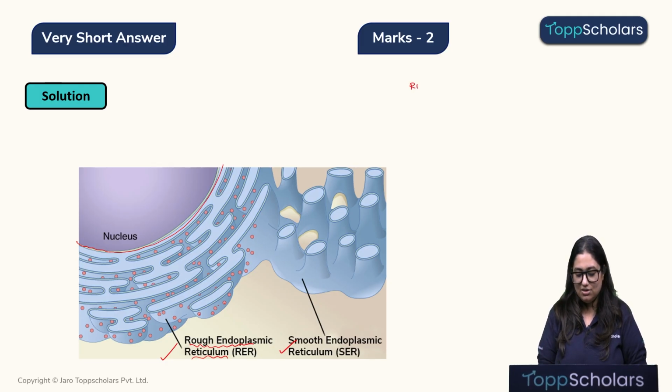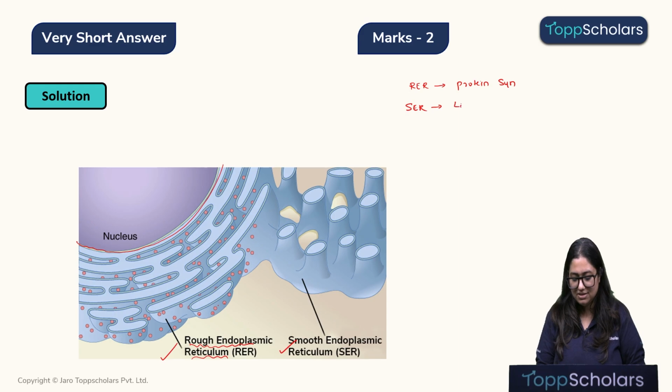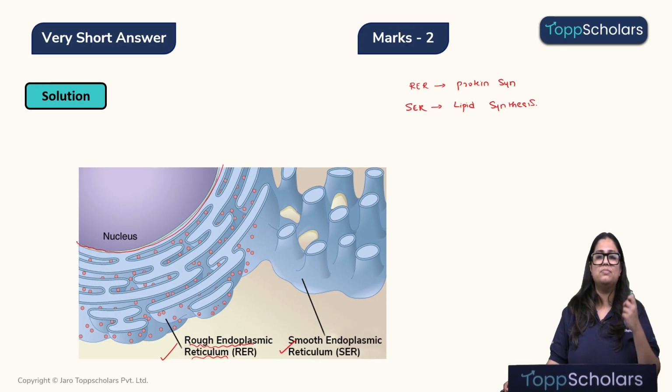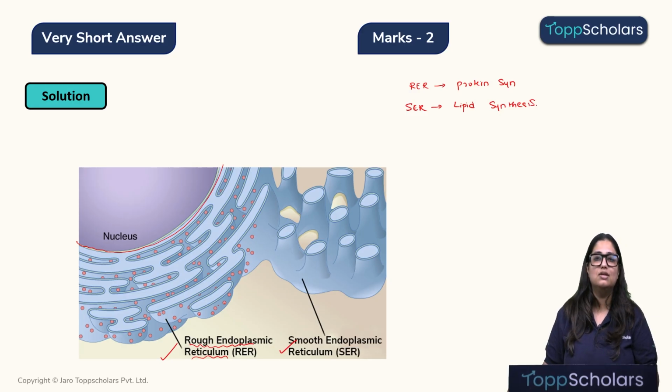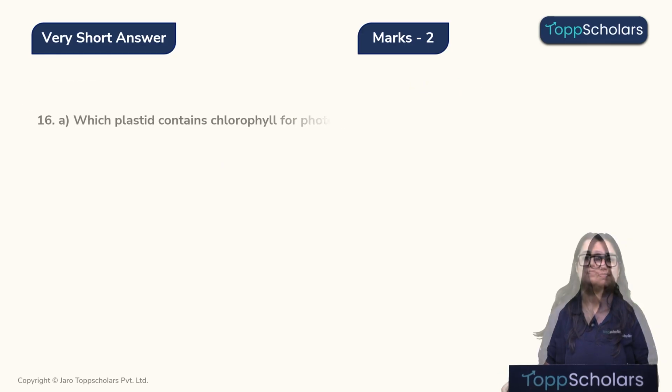Children, RER is required for protein synthesis, whereas SER is required for lipid synthesis. So, absence of any of these cell organelles will reduce the synthesis of that particular chemical. So, if RER is absent, the protein synthesis in a cell will go down, and if SER is absent, then the lipid synthesis in that cell will go down. Alright. So, now let's go to the next question.